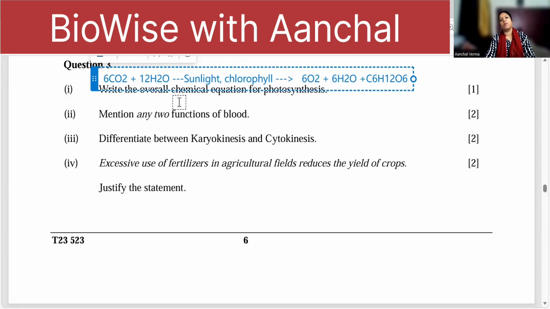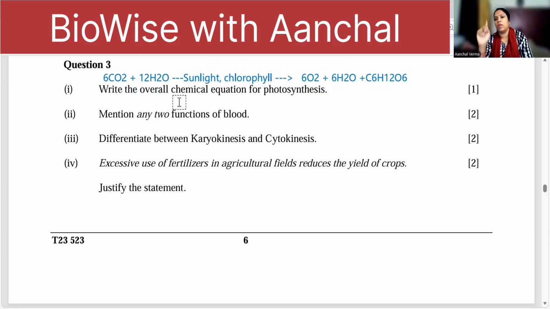If you write this complete equation, proper arrow, on the arrow the sunlight and the chlorophyll, 12H2O on the reactant side and 6H2O on the product side, you get 1 mark.